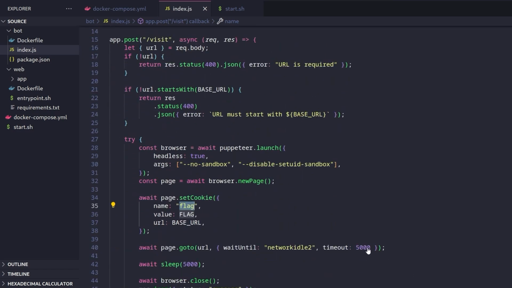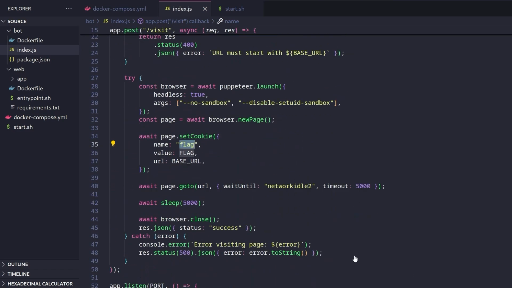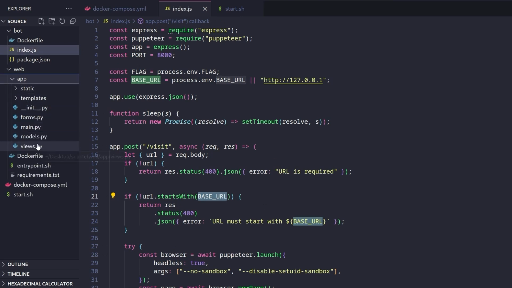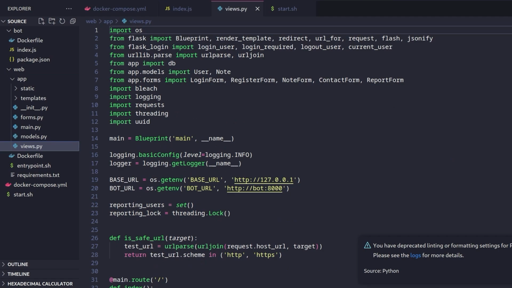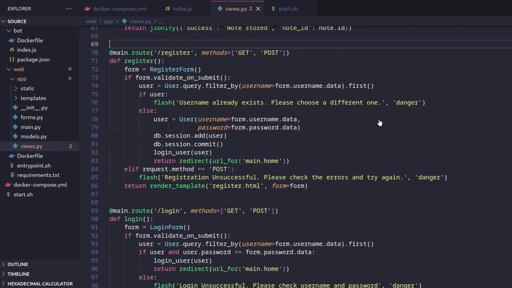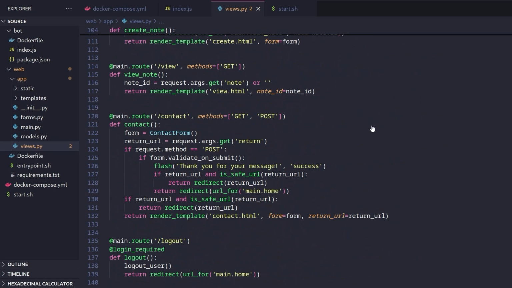So you see this in XSS challenges a lot. So that's probably what you're thinking of at the moment. I mentioned there was some validation here to make sure this starts with the base URL. I added a lot of validation in around the place, and we'll have a look at some of that now. Let's go over to the web container, and let's go and see the report functionality.